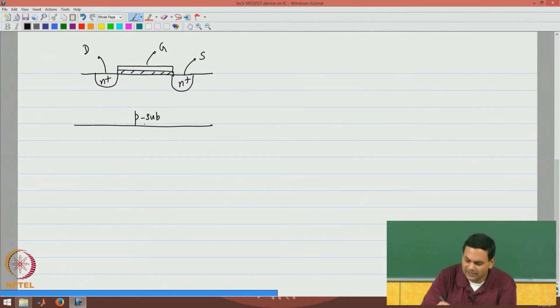Please note that the device clearly has a fourth terminal, which is the bulk terminal. So, now we introduce the concept of the MOSFET being a 4-terminal device.